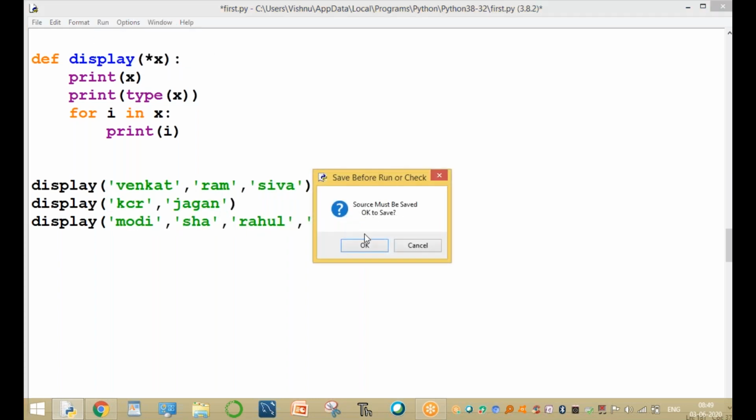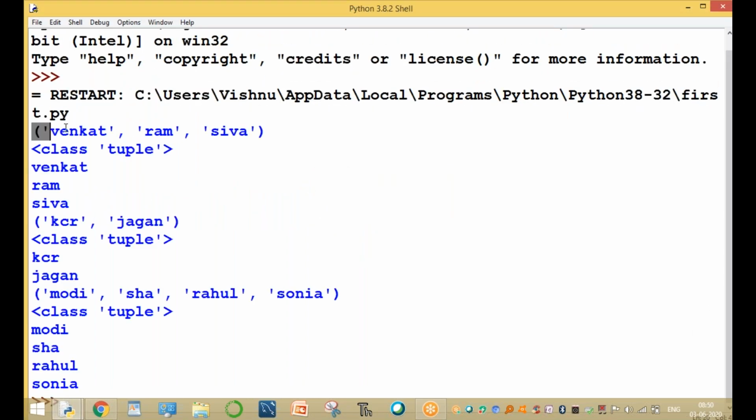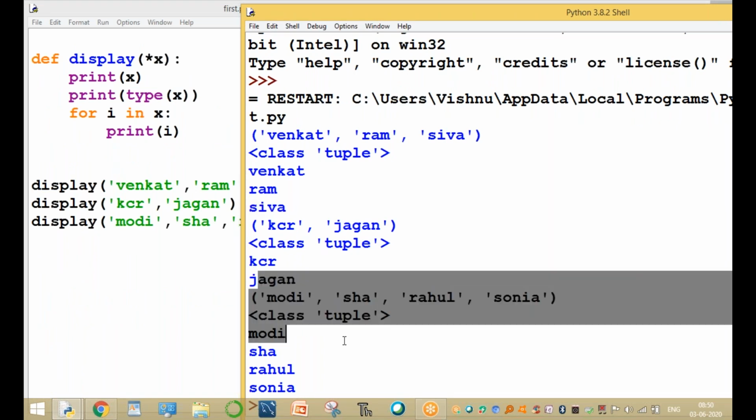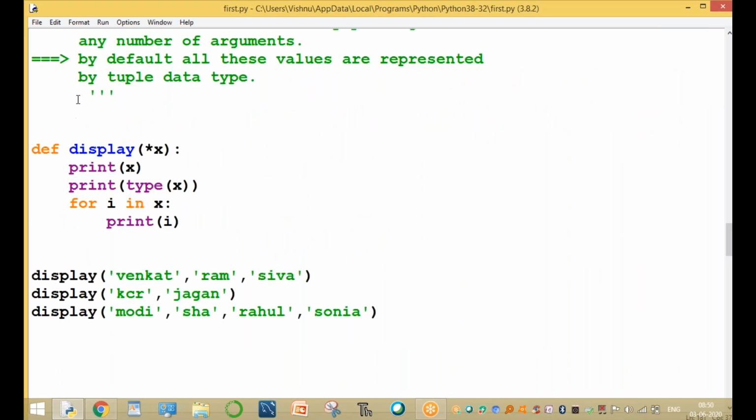Now we run this program. Same function with different parameters. First time calling with 3 arguments only: Venkat, Ram, and Shiva. Print the logic. This is the logic using a for loop. Second time we are passing 2 arguments. Third time we are passing 4 arguments. This is by using only example 1.